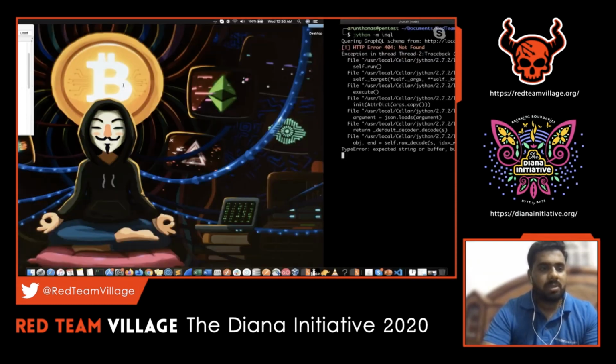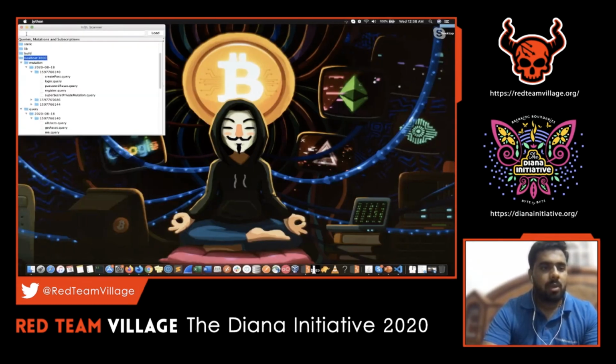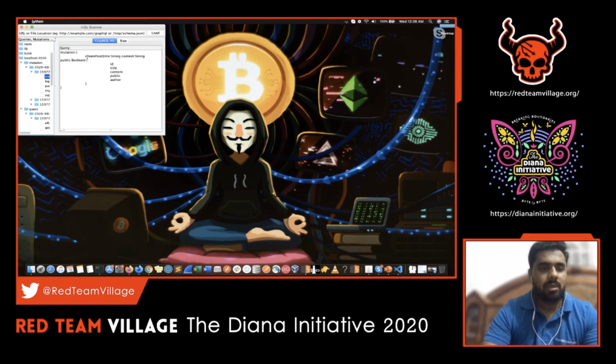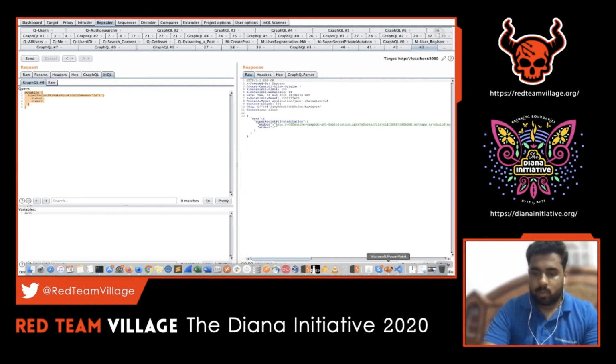That opens up this jar package wherein you can provide the same URL, similar to your Burp extension. That will again give you mutations and queries. Again, we can go ahead and see the particular request structure, and we can even see a raw request. This will be helpful if you want to send that particular request as part of your Burp Suite. So let's move on with the next one.